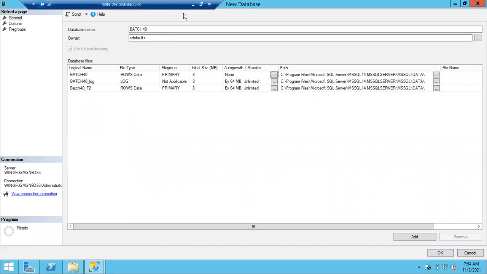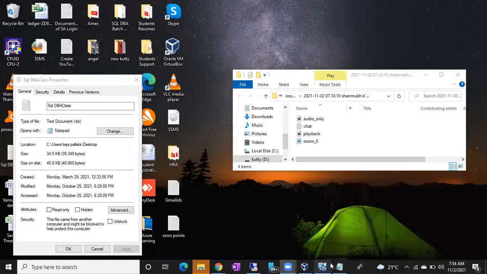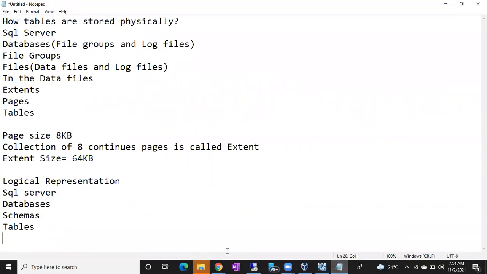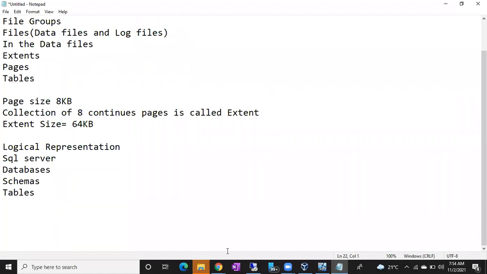So guys, remember, whenever I ask how many objects we can create, there is a magic number in the SQL Server. That magic number is 32,767. We can create 32,767 databases in the SQL Server. We can create 32,767 file groups, 32,767 files, 32,767 logins, and 32,767 users in the SQL Server. For all these things, the answer is 32,767.